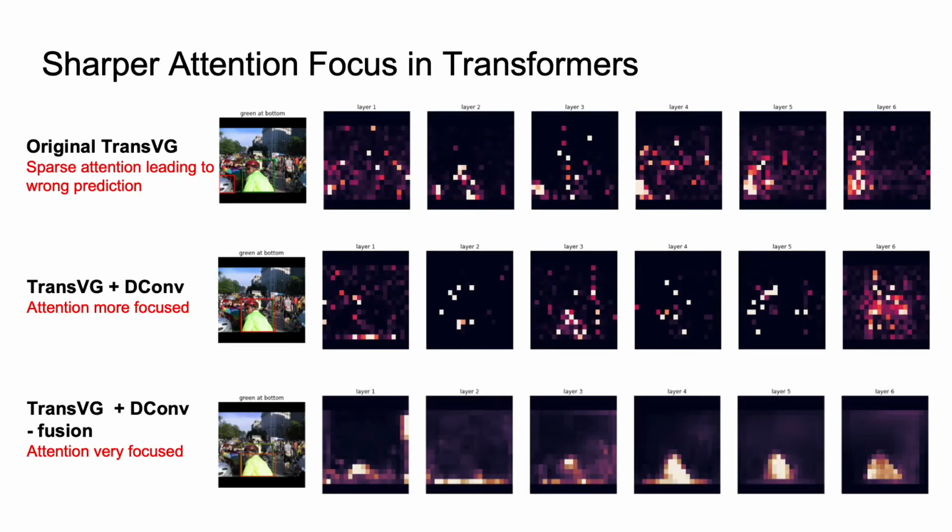To investigate how query-aware dynamic convolution improves the accuracy, we first visualize the attention in the transformers. We can see that the attention in our dynamic convolution models is more focused and plots a tighter boundary around the target. It locates the correct features in layer 1 to 3 and expands to finding the bounding box coordinates from layer 4 to 6. However, in the original TransVG, several features have equal attention in the front layers, so later it may focus on the wrong feature and expand attention range and get a fuzzy boundary.